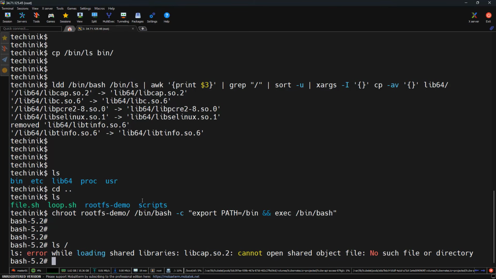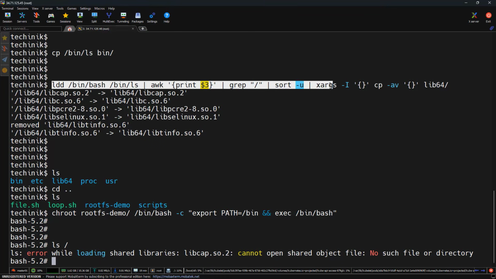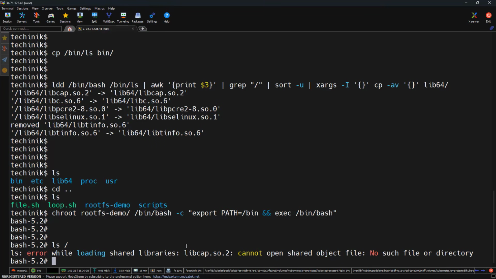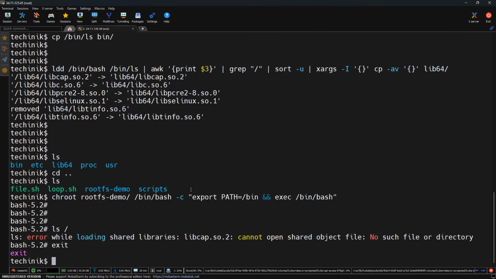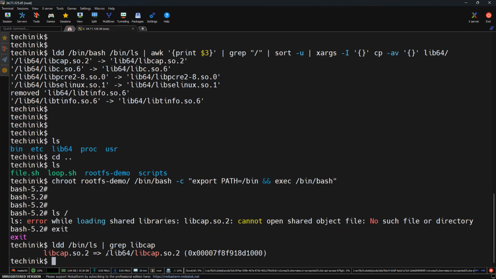We copied the dependencies for bash but not all dependencies for ls. Even though we ran the ldd command to find the dependencies of bash and ls, some libraries are missing, like libcap. Each binary has its own dependencies, and if even one is missing, it won't run. So let's exit from the chroot. Let's find the dependencies for the ls binary. For that we can use the list dependency command and give the path /bin/ls and grep for libcap. Here we got the path. Let's copy it very quickly.